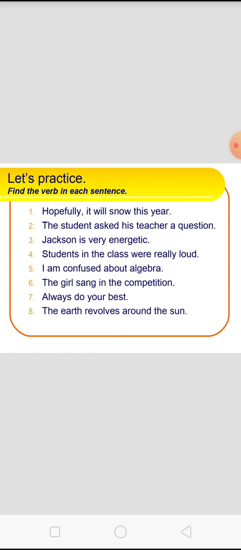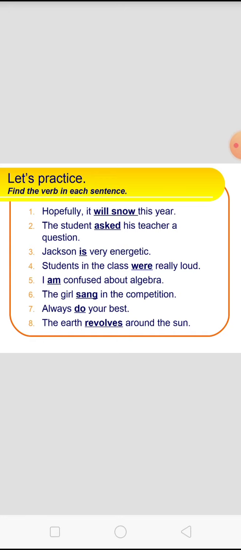Let's practice. Find the verb in each of the sentences. Hopefully, it will snow this year. The student asked his teacher a question. Jackson is very energetic. Students in the class were really loud. I'm confused about algebra. The girls sang in the competition. Always do your best. The earth revolves around the sun.